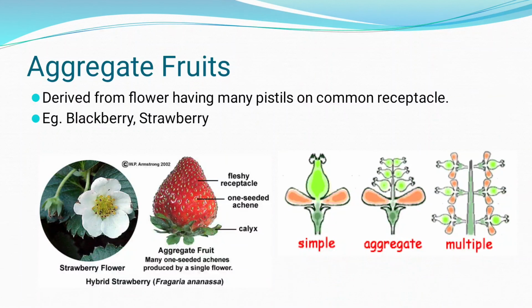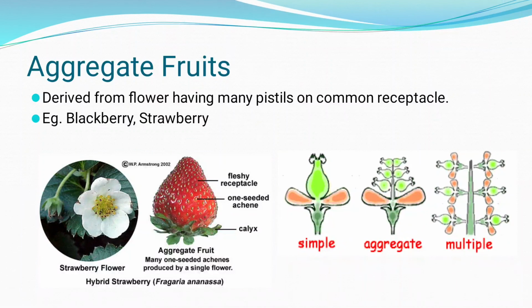It means it has a single flower, but the female reproductive parts, the carpels or pistils, vary in number, and in a single flower various pistils are present. From those pistils a fruit is developed. Such a fruit is called an aggregate fruit.